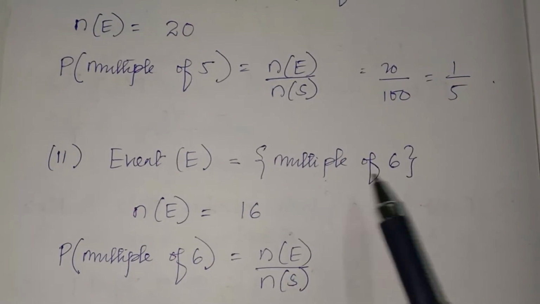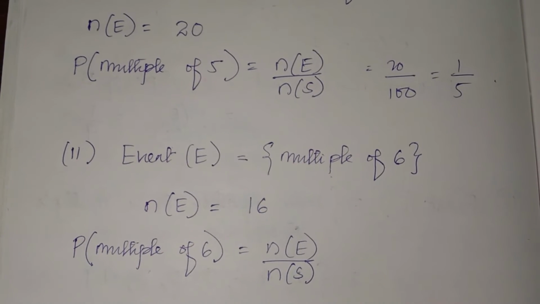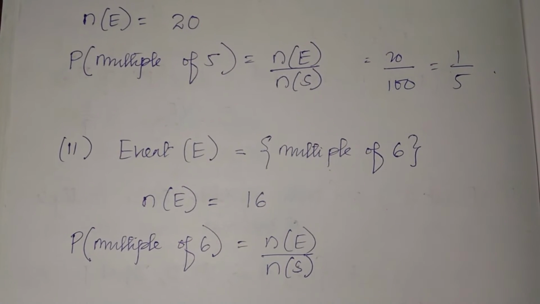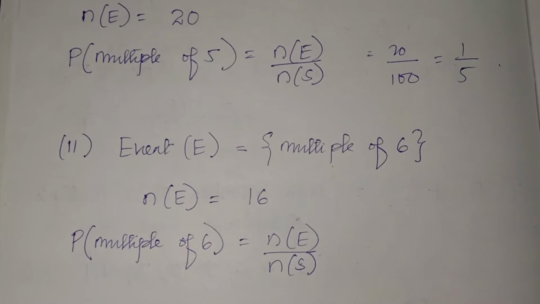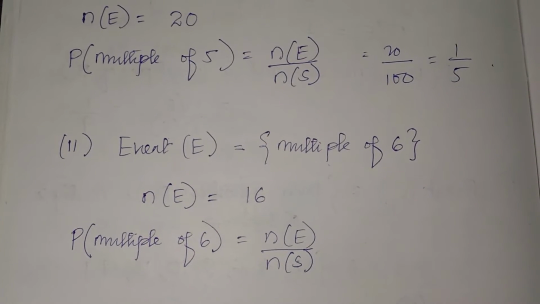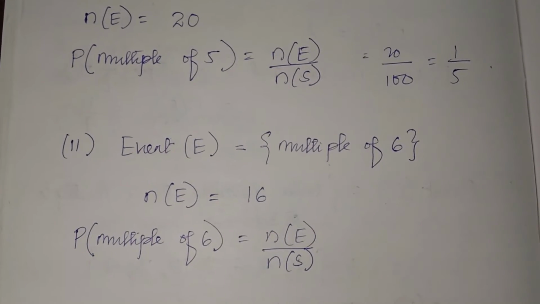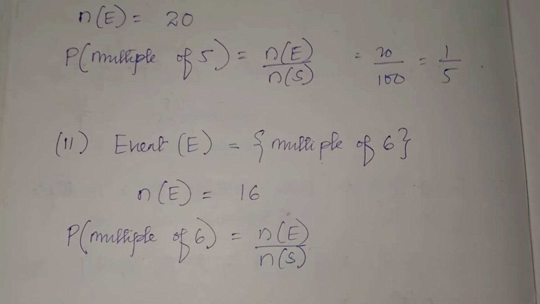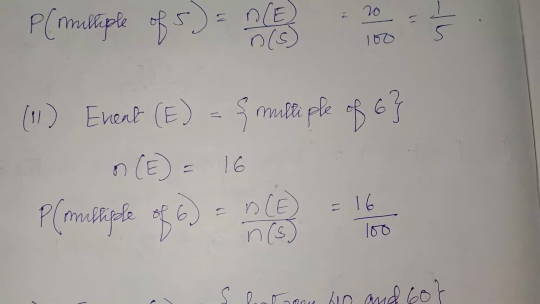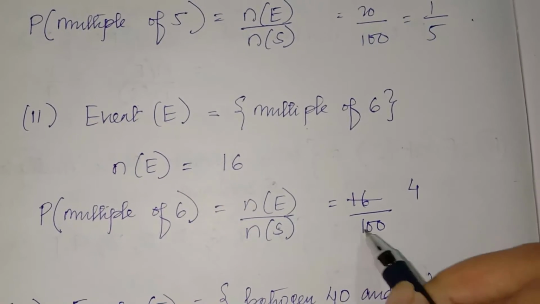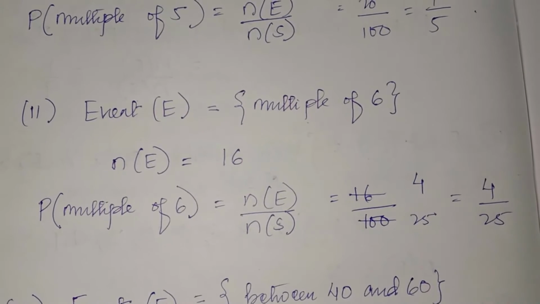Next one is multiple of 6. You know the table of 6. 6 1s are 6, 6 2s are 12, 6 3s are 18. 16 6s are 96. So there are 16 numbers which are multiples of 6 between 1 and 100. So 16 divided by 100, you can cancel with 4. 4 4s are 16, 4 25s are 100. So answer is 4 by 25.